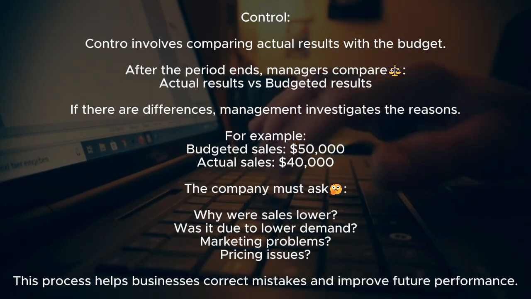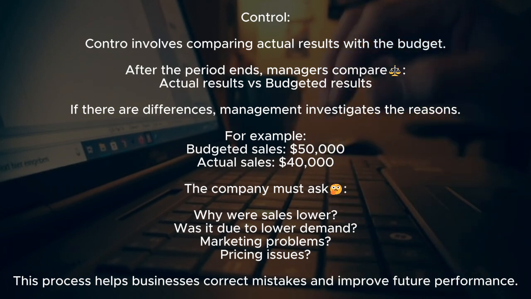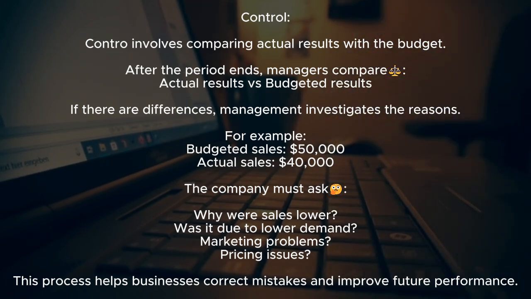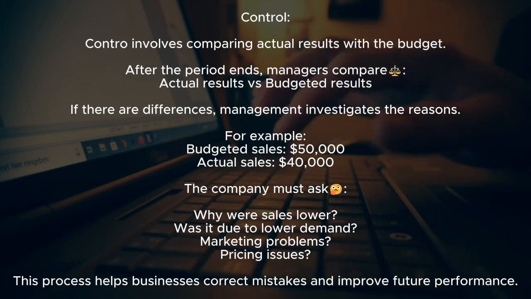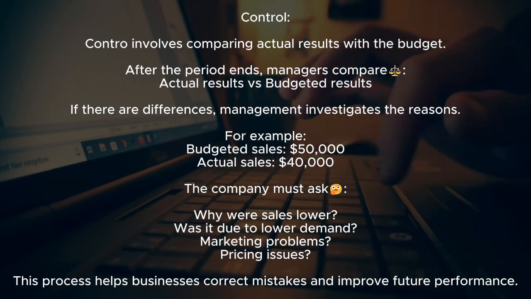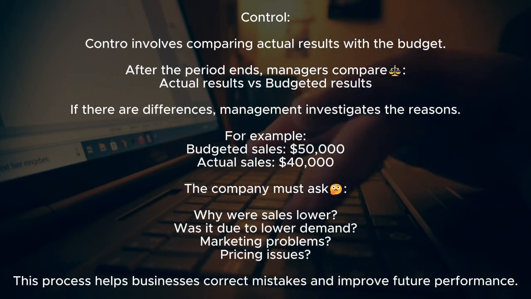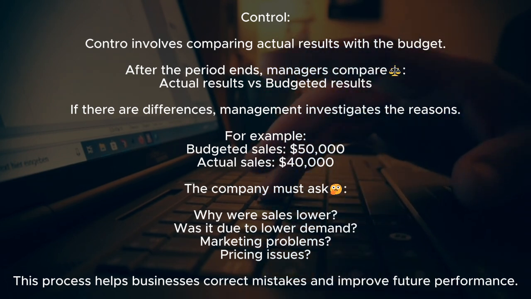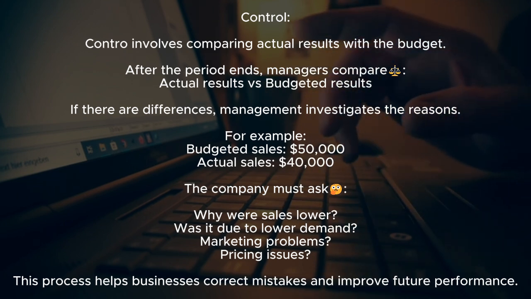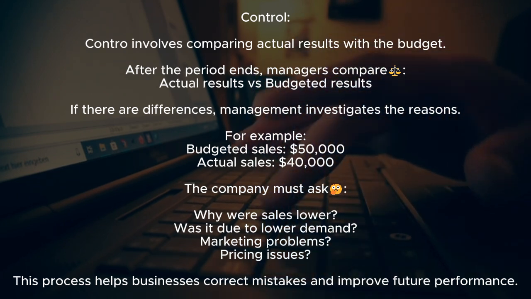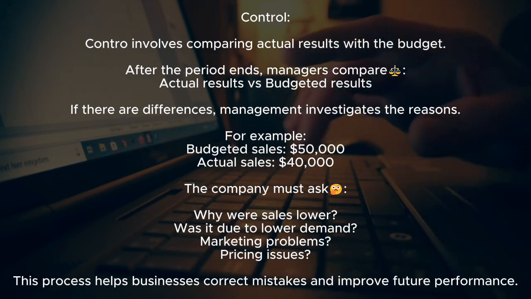Control involves comparing actual results with the budget. After the period ends, managers compare actual results versus budgeted results. If there are differences, management investigates the reasons. For example, budgeted sales, $50,000. Actual sales, $40,000. The company must ask, why were sales lower? Was it due to lower demand? Marketing problems? Pricing issues? This process helps businesses correct mistakes and improve future performance.